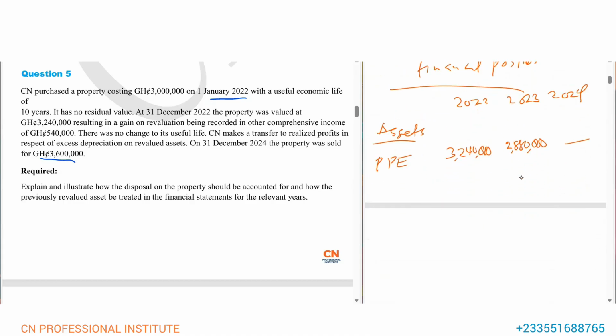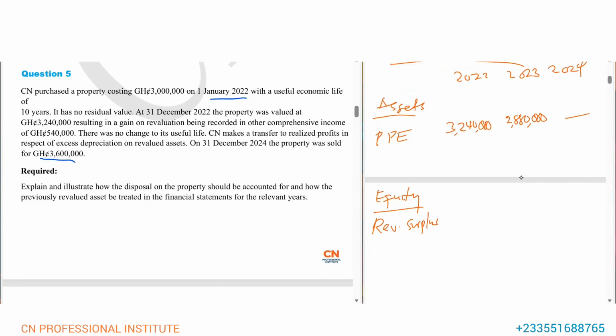Then we have equity. In equity, we have the revaluation surplus account, and let me also bring in retained earnings because of the transfer. For 2022, we had 540,000 in the revaluation surplus account.